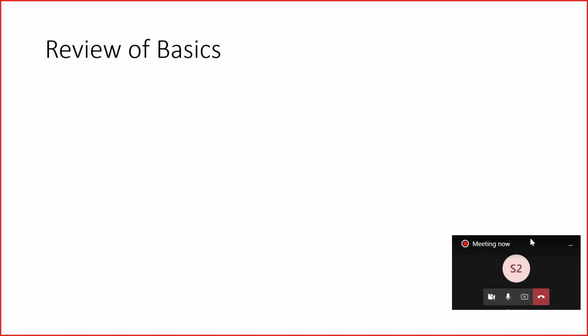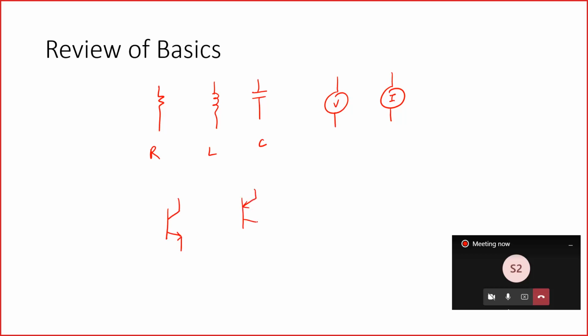Basically, that's my point here. If you look at analog circuits, they basically have these components: a resistor, inductor, capacitor. You talk about voltage sources and current sources. And you basically have BJTs, NPN and PNP transistors.